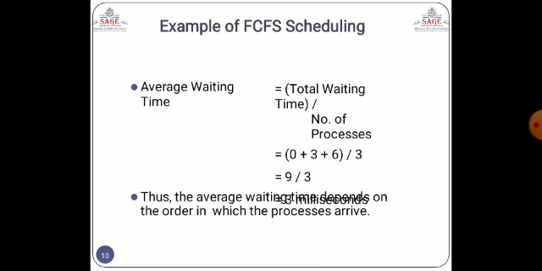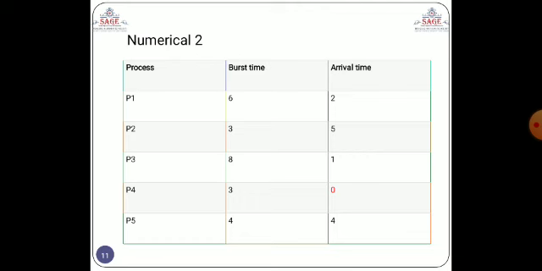This means if we change our priority, the whole average waiting time of the CPU will change. Okay, so we have one numerical to solve. We have different processes P1, P2, P3, P4, P5, with different burst times and arrival times. You can see the burst times are 6, 3, 8, 3 and 4, and the arrival times are 2, 5, 1, 0 and 4.